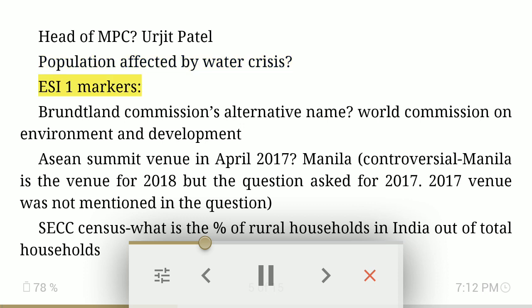ISI 1 markers. Brundtland Commission's alternative name: World Commission on Environment and Development. ASEAN Summit venue in April 2017: Manila. Controversial. Manila is the venue for 2018 but the question asked for 2017. 2017 venue was not mentioned in the question.